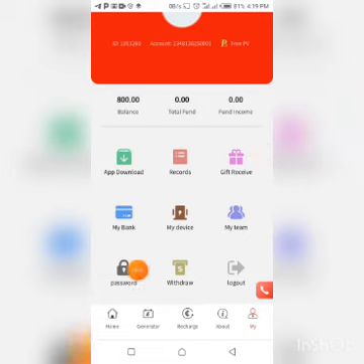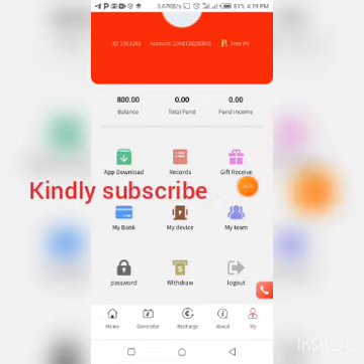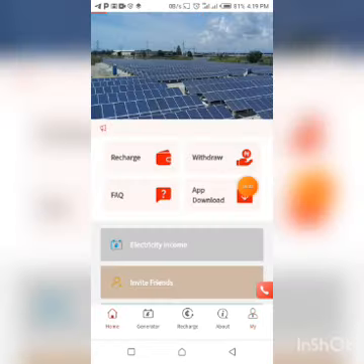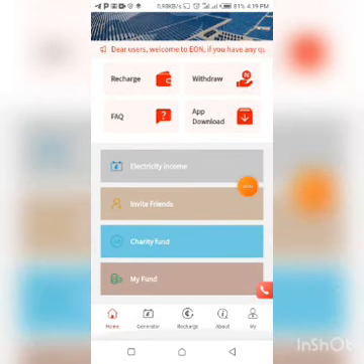Now, the minimum withdrawal from this platform is 1,500 naira. You can make use of USDT to fund your account or make use of your normal bank transfers. So guys, that's it on this platform.